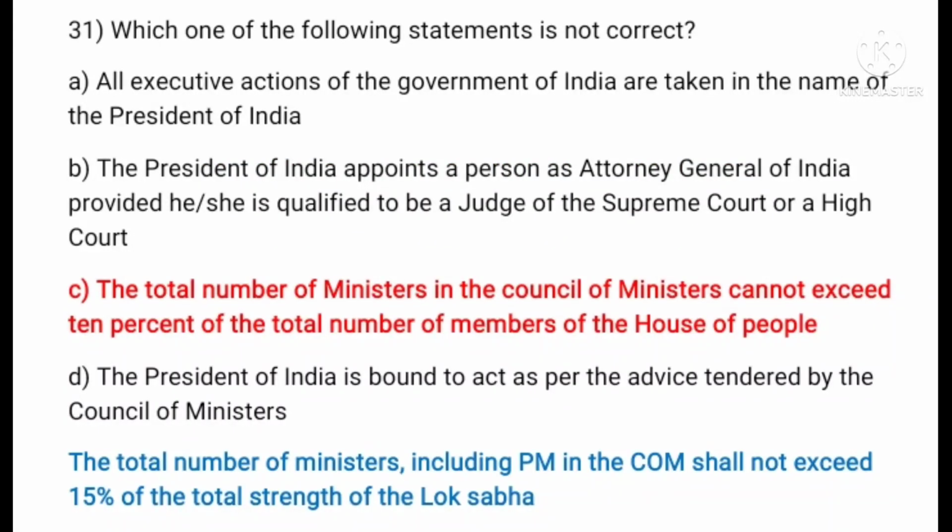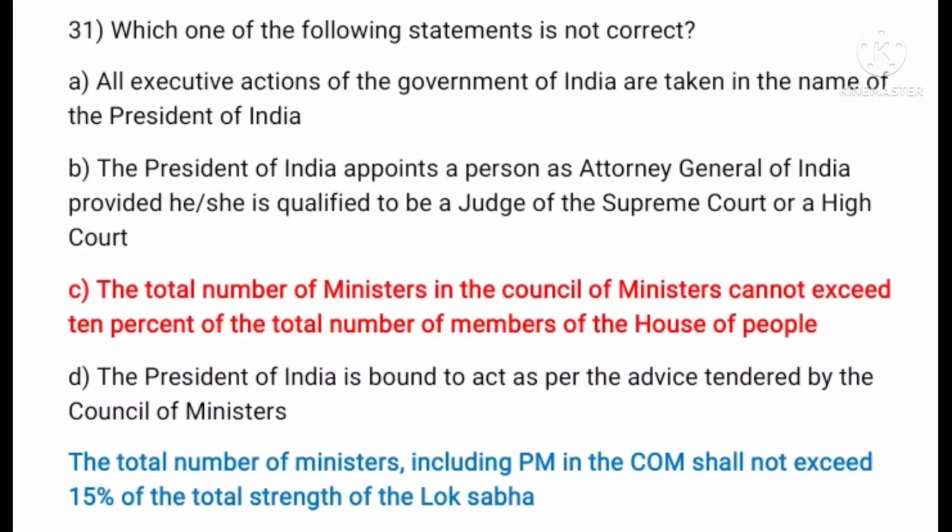A. All executive actions of the Government of India are taken in the name of the President of India. B. The President of India appoints a person as Attorney General of India, provided he/she is qualified to be a judge of the Supreme Court or High Court. C. The total number of the ministers in the Council of Ministers cannot exceed 10% of the total number of members of the House of People. D. The President of India is bound to act as per the advice tendered by the Council of Ministers.